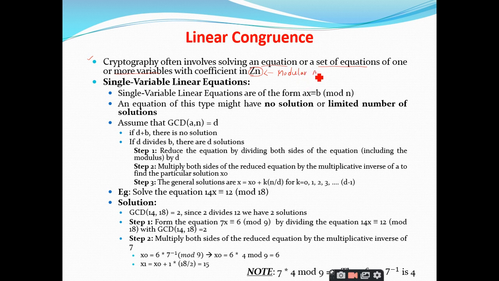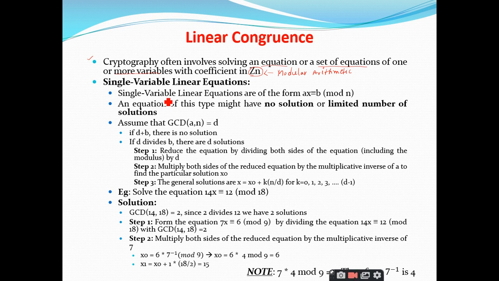That means you are going to use the concept of modular arithmetic, right? So cryptography always involves solving a set of equations which may consist of one variable or more than one variable, and that can be done by using matrices or the extended Euclidean algorithm or whatever it may be. We have a lot of algorithms to solve this.